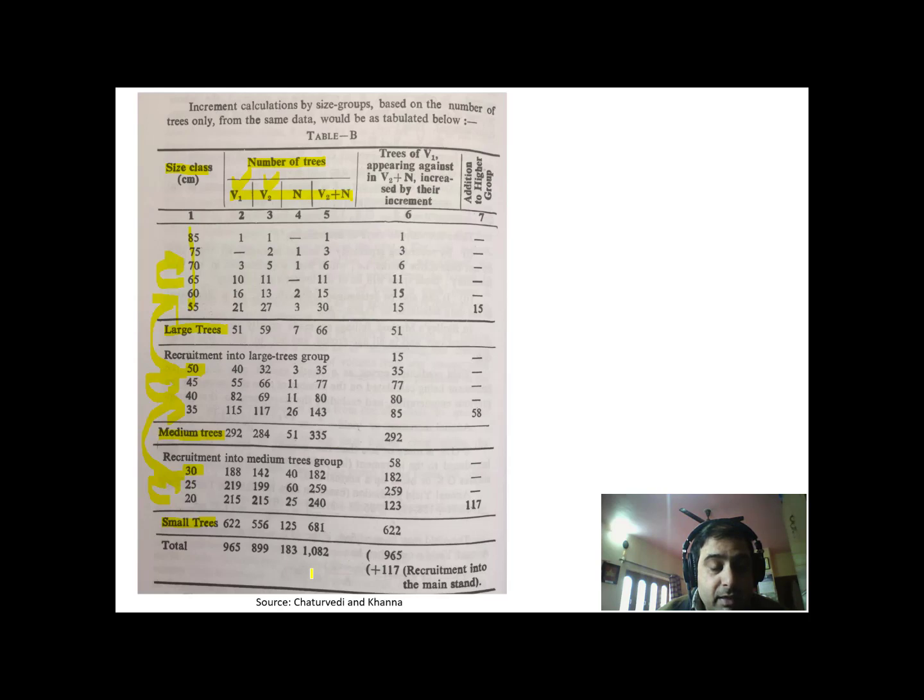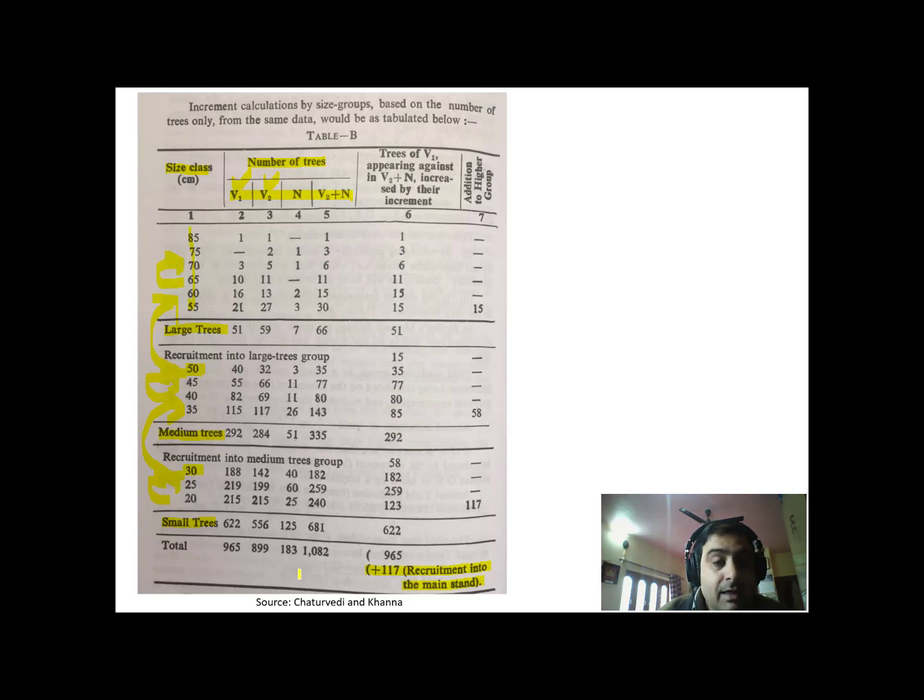Now we have, in the previous enumeration, some trees that were not enumerated under small trees because of their size. They didn't qualify to be enumerated for the estimation of growing stock. Now we got some 117 trees which have recruited, which have newly been added to the growing stock, in addition to what was estimated in the previous growing stock. So this can be deemed as an increment to the previous growing stock.